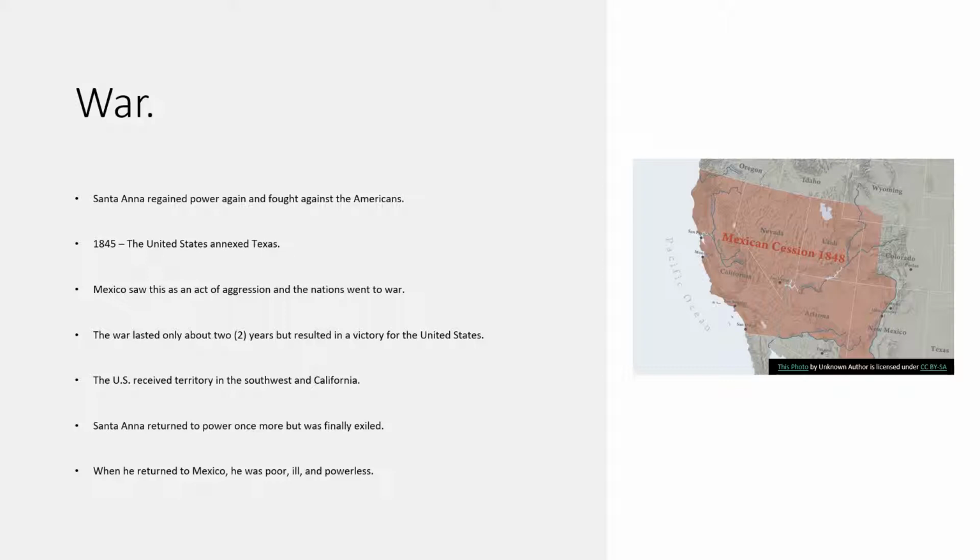As a result of this, the United States received territory in the Southwest and California, what we consider now today, like we said, we have California, Nevada, Utah, parts of Colorado, parts of New Mexico, and parts of Arizona. But you can see on the map there kind of what Mexico gave up there.